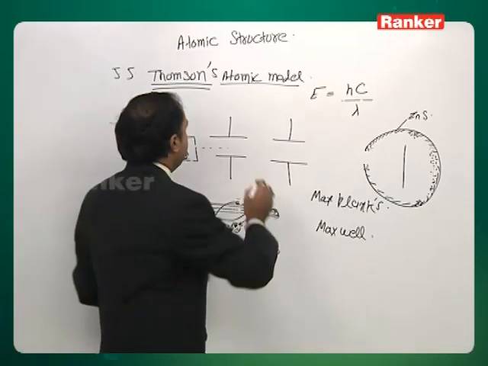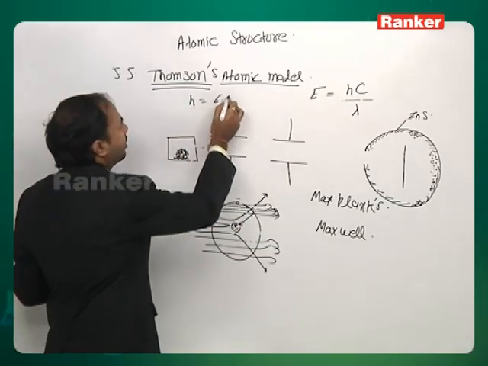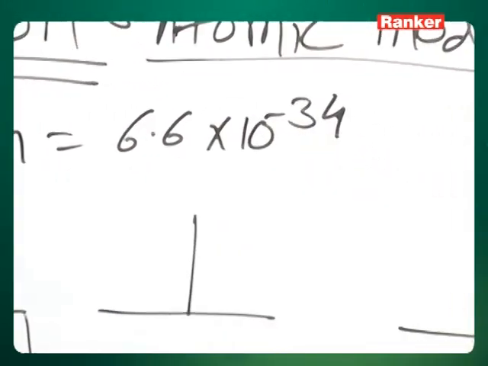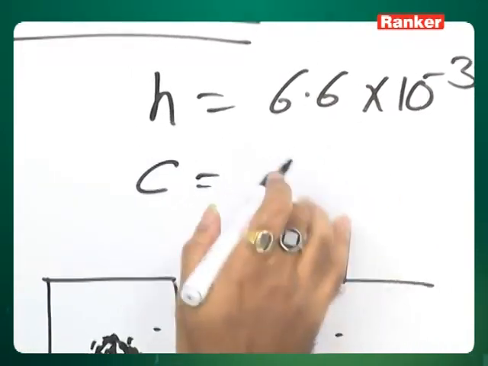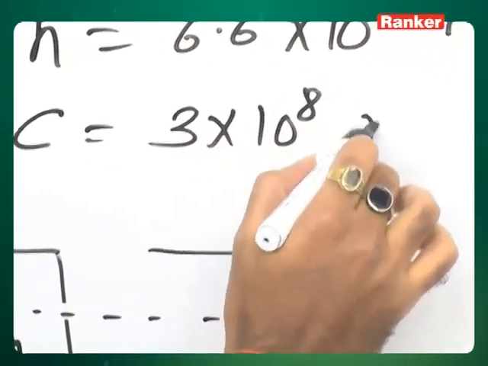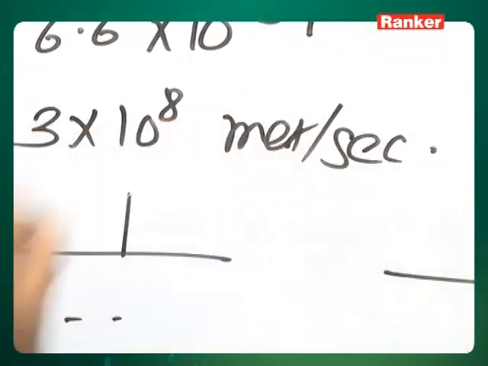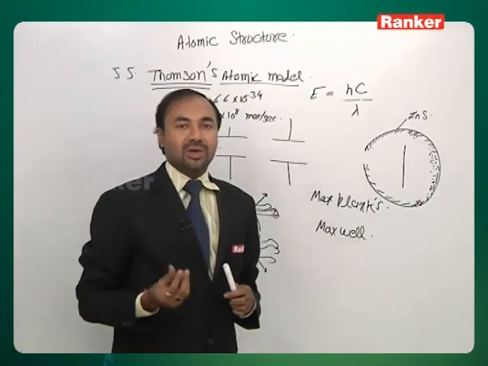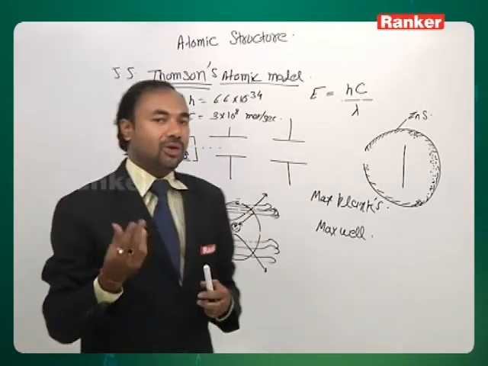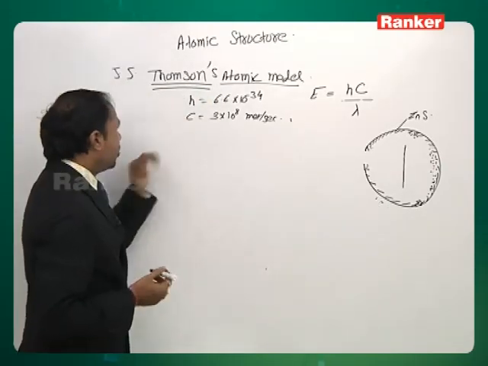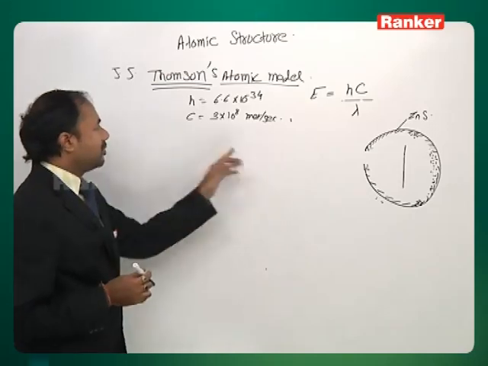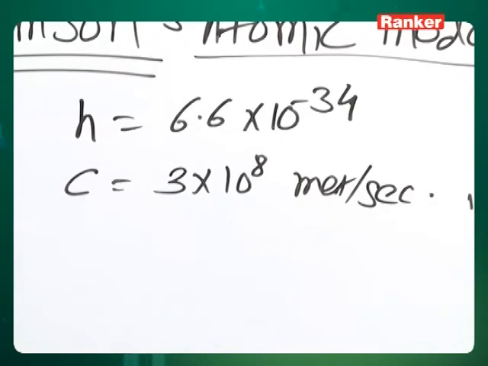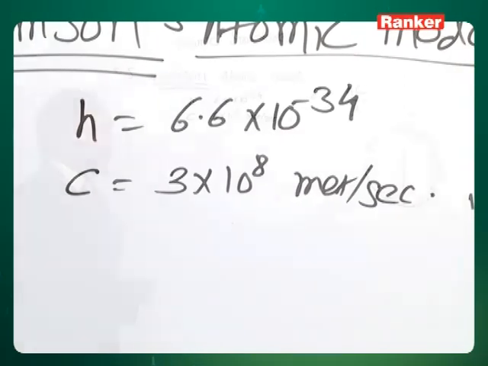Now the value of h is 6.6 into 10 to the power minus 34 in the MKS system. The value of c is 3 into 10 to the power 8, again MKS system, meter per second. Now questions can be asked on this. Suppose we have radiation of wavelength 3000 angstrom. The question becomes: calculate the energy of one photon or n photons of that particular radiation.